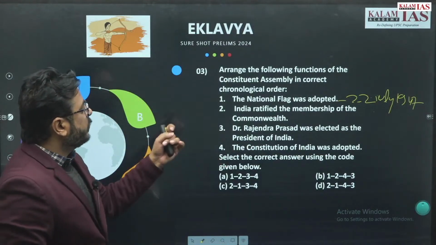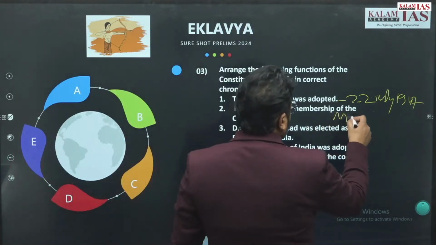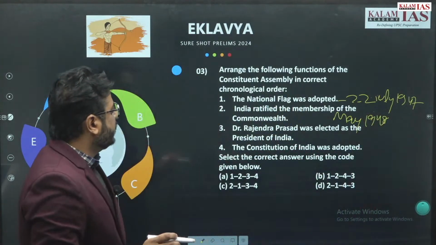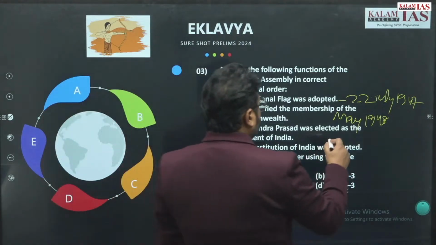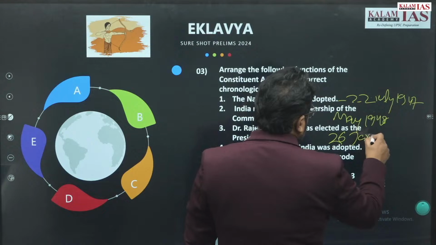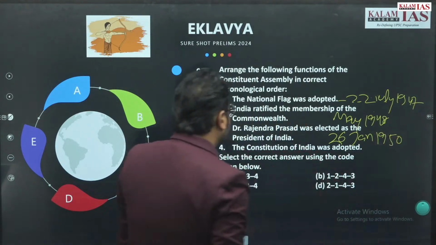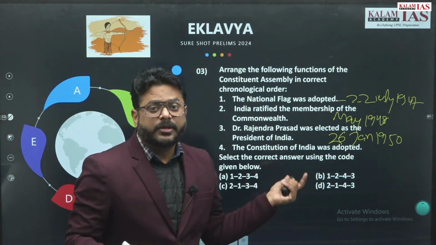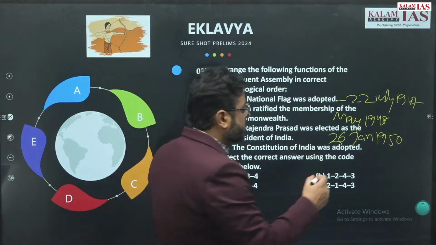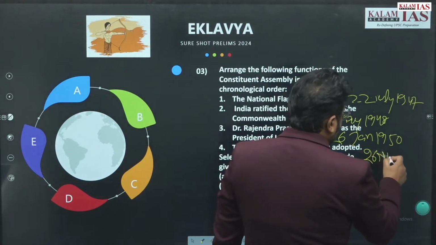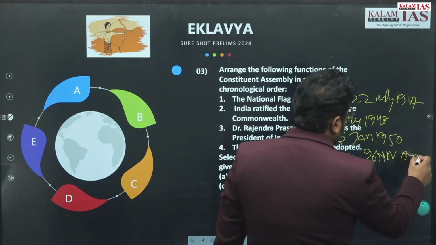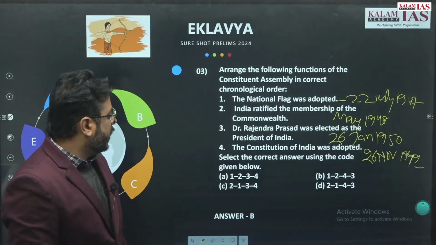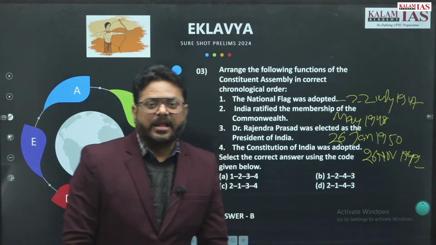India ratified the membership of the Commonwealth in May 1948. Rajendra Prasad was elected as the President of India, and the Constitution of India was adopted. It is not asking enforced, it is asking adopted. So, Constitution Day, that is 26th November 1949. The President's election and enforcement were on 26th January 1950. So, if you arrange these statements, it will come as 1, 2, 4, 3.